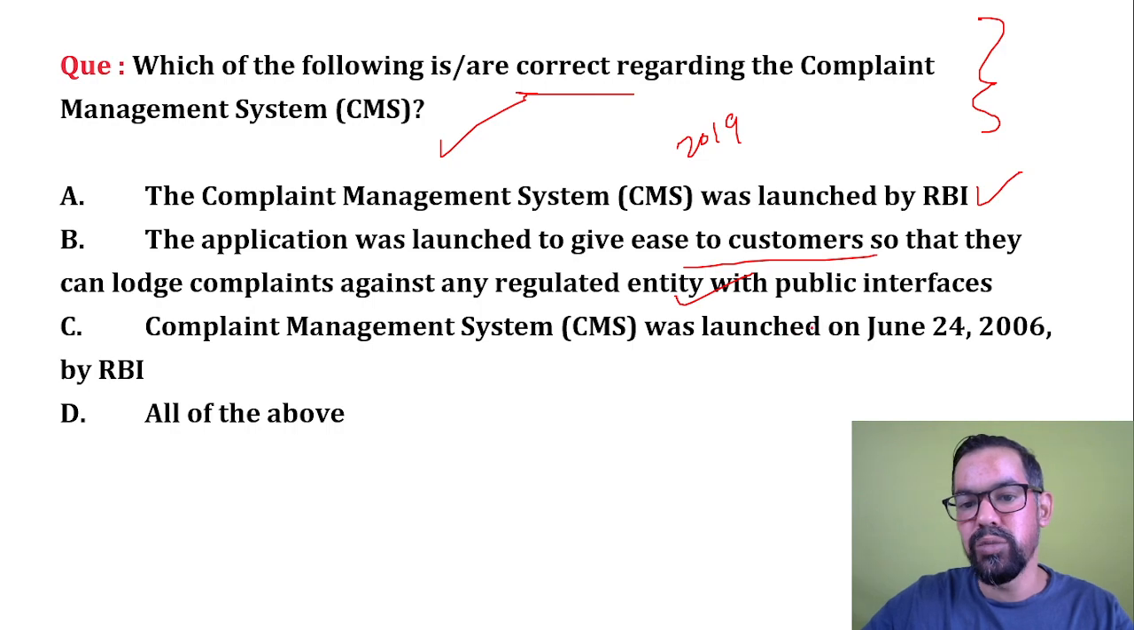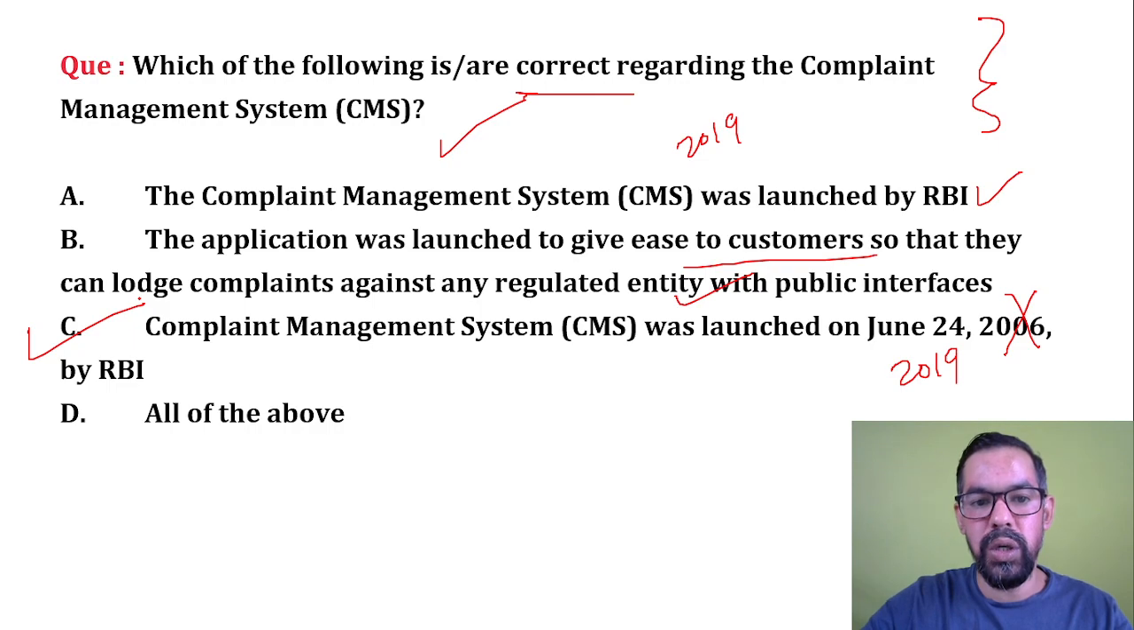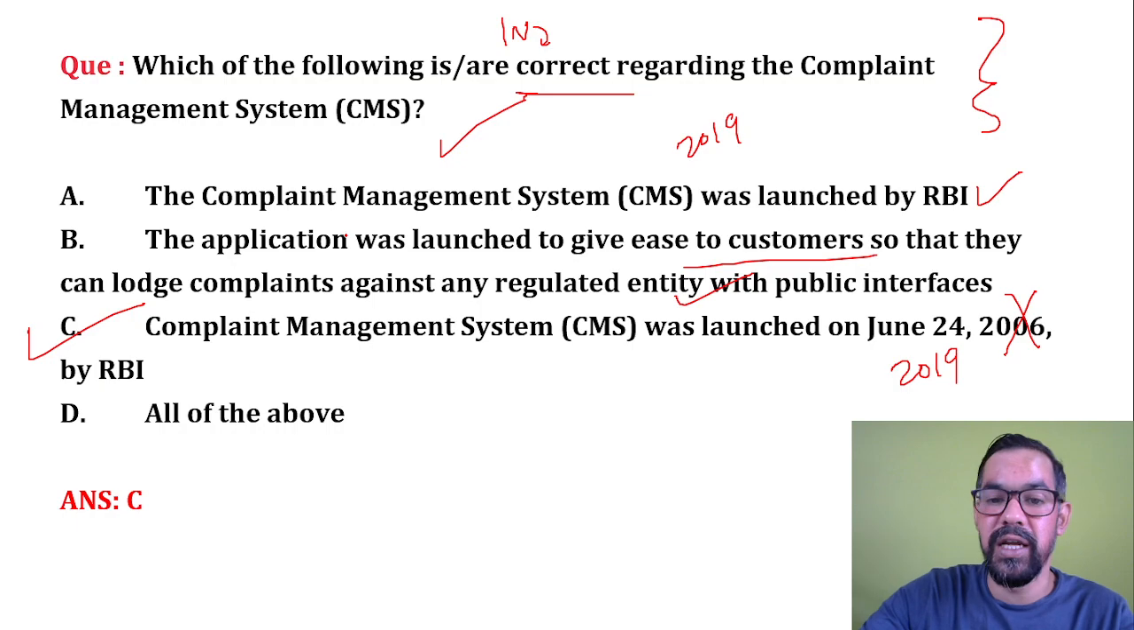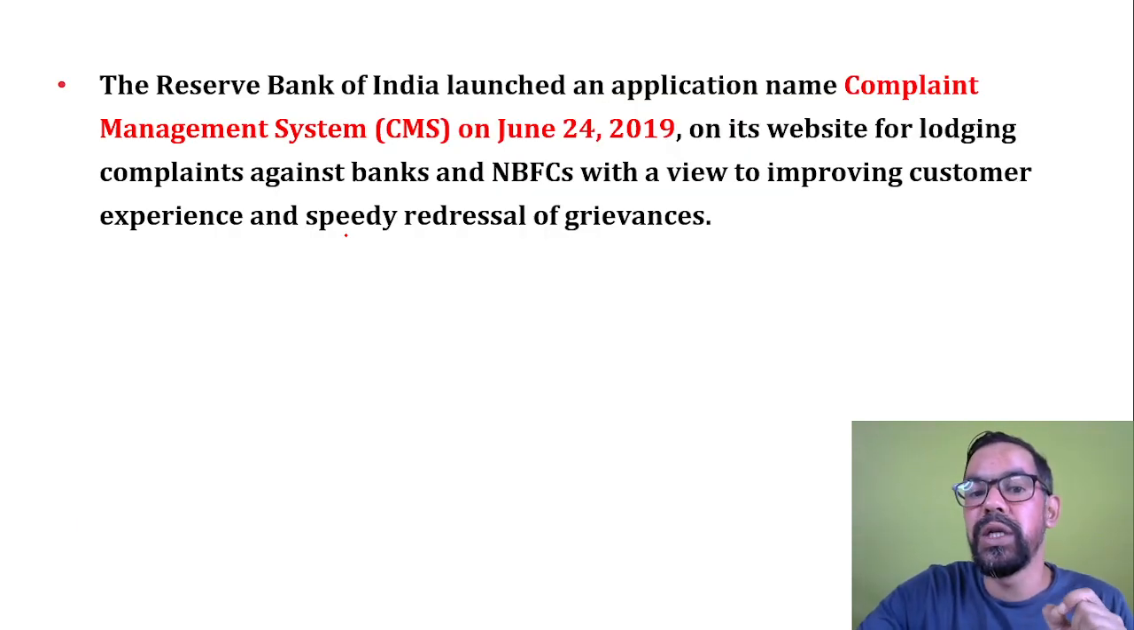Complaint management system was launched on 24 June 2006. This is an incorrect statement. It was launched in 2019. So what will be your correct answer? You have to identify the incorrect one. So it should be incorrect, because statement C is incorrect regarding the complaint management system. Please do remember this one. It was launched on 24th of June 2019.